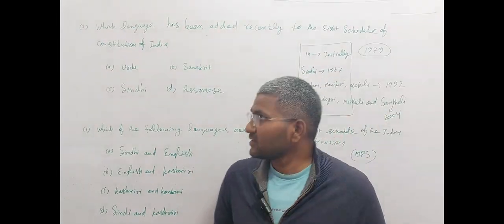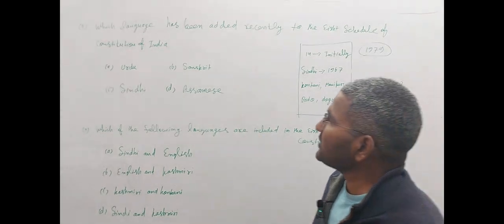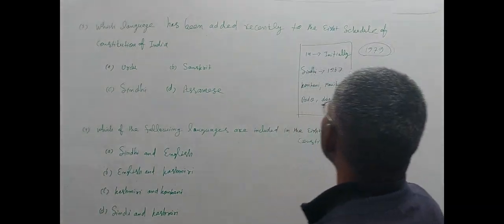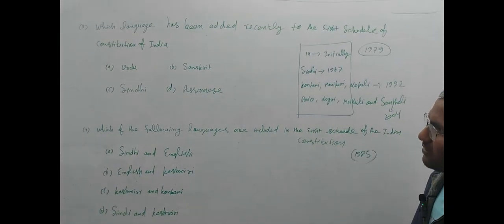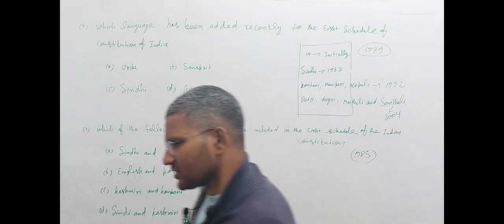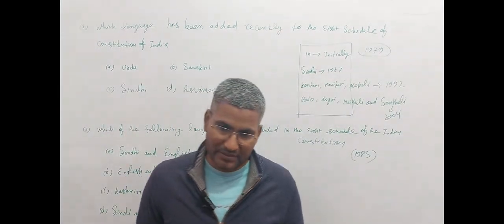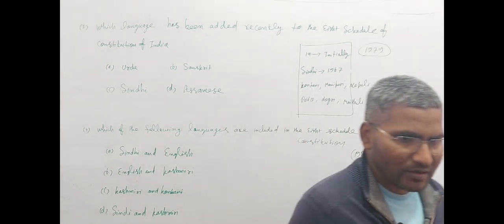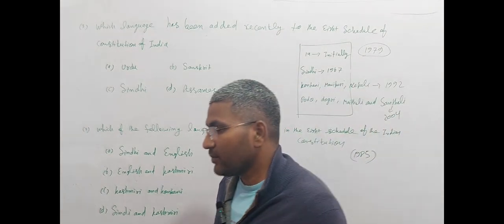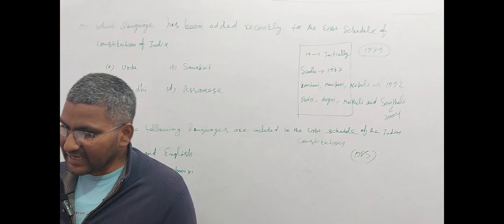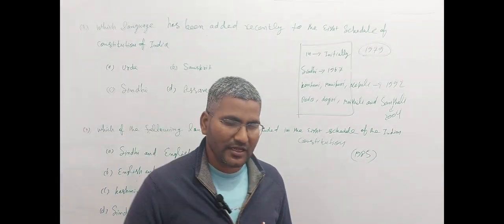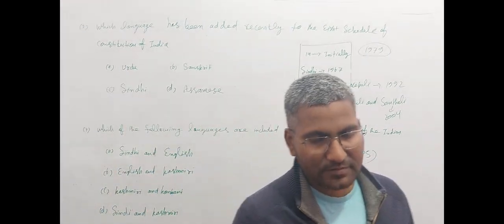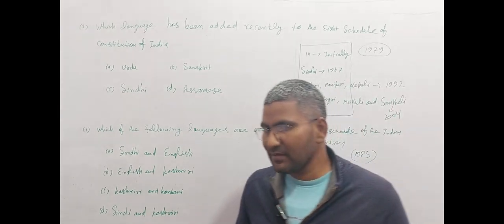Now let us see question number three. Which language has been added recently to the 8th schedule of the Constitution of India? There are 22 languages given in the present Indian Constitution. The schedule is 8. But we should know the time of adding any language in the Constitution, so that will be important.